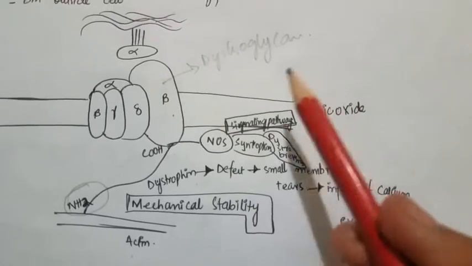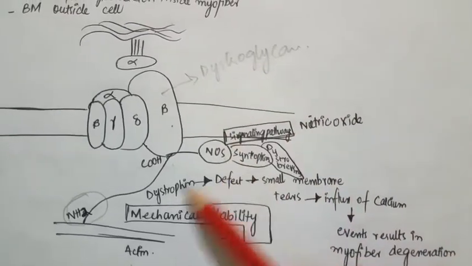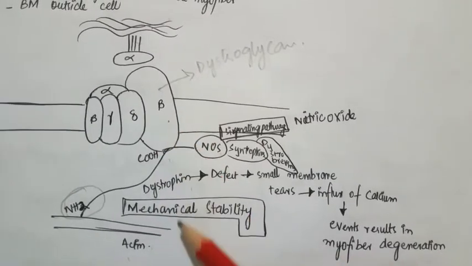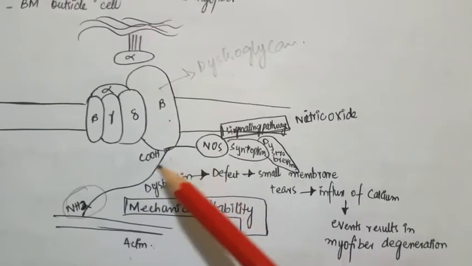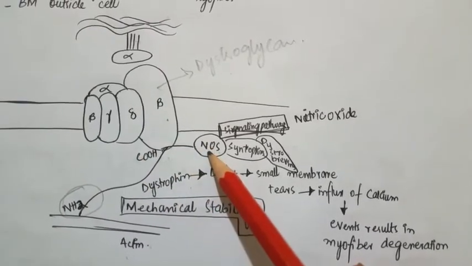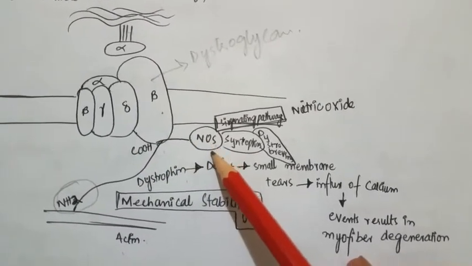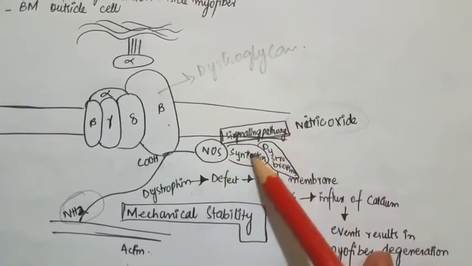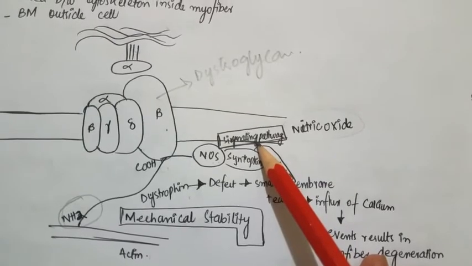So what is the role of this dystrophin? By binding with this actin filament and with this beta dystroglycan, this provides the mechanical stability. But the binding of this carboxy terminus of the dystrophin molecule with the nitric oxide synthetase will result in the synthesis of the nitric oxide, and it will help in the signaling pathway.